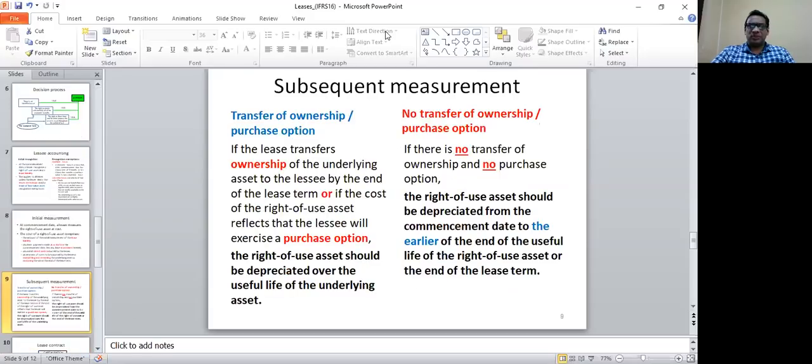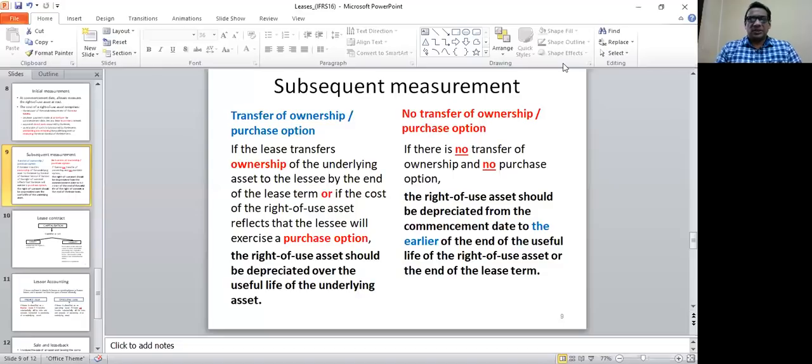Subsequent measurement, very important. In the subsequent measurement, what you have to understand is whether there is a transfer of ownership or a purchase option. So let's see what is given in this slide. Transfer of ownership or the purchase option. If the lease transfers ownership of the underlying asset to the lessee by the end of the lease term, or if the cost of the right of use asset reflects the lessee will exercise the purchase option, the right of use asset should be depreciated over the useful life of the underlying asset.